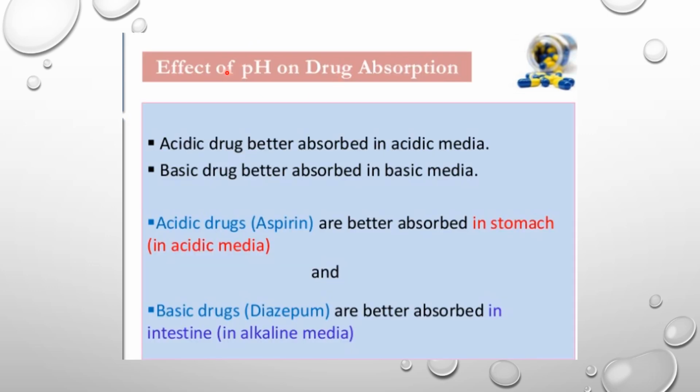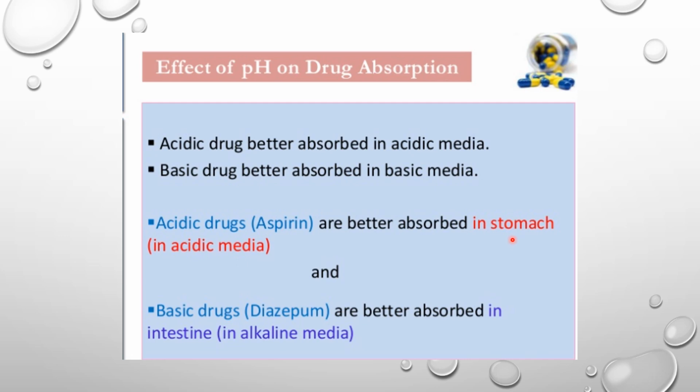Another important factor is the effect of pH on drug absorption. As earlier mentioned, acidic drugs are better absorbed in acidic media, whereas basic drugs are better absorbed in basic or alkaline media. A typical example of an acidic drug is aspirin. I hope all of you have heard about aspirin. It's an acidic drug. Its name is acetyl salicylic acid, and it is better absorbed in the stomach.